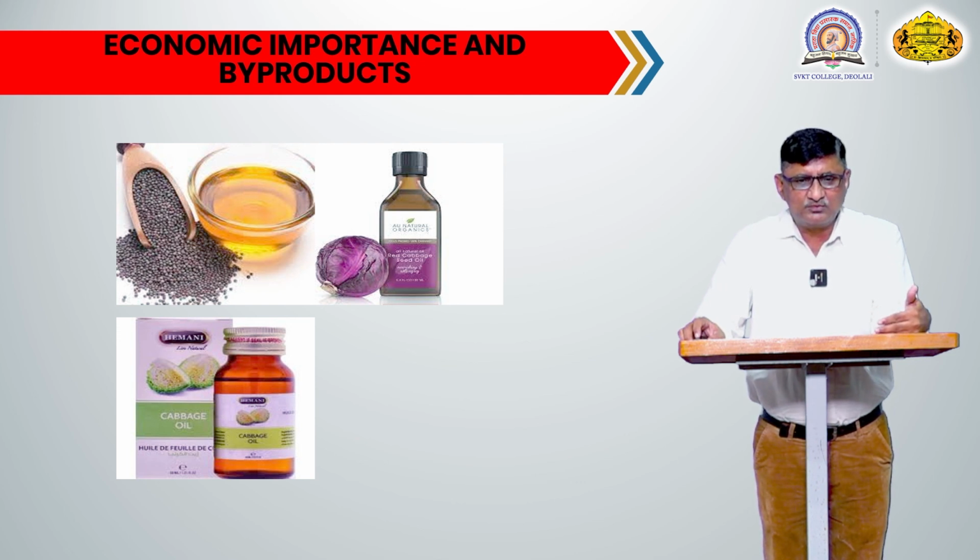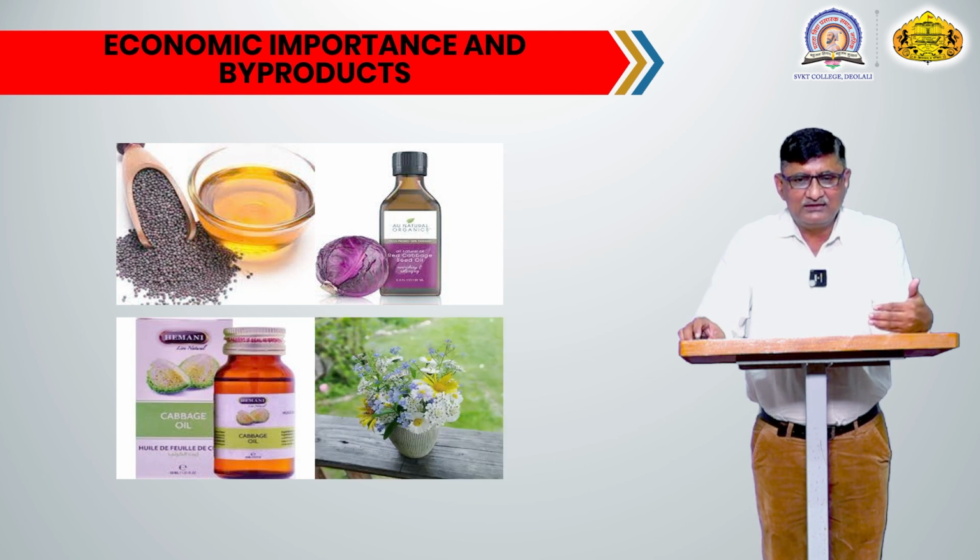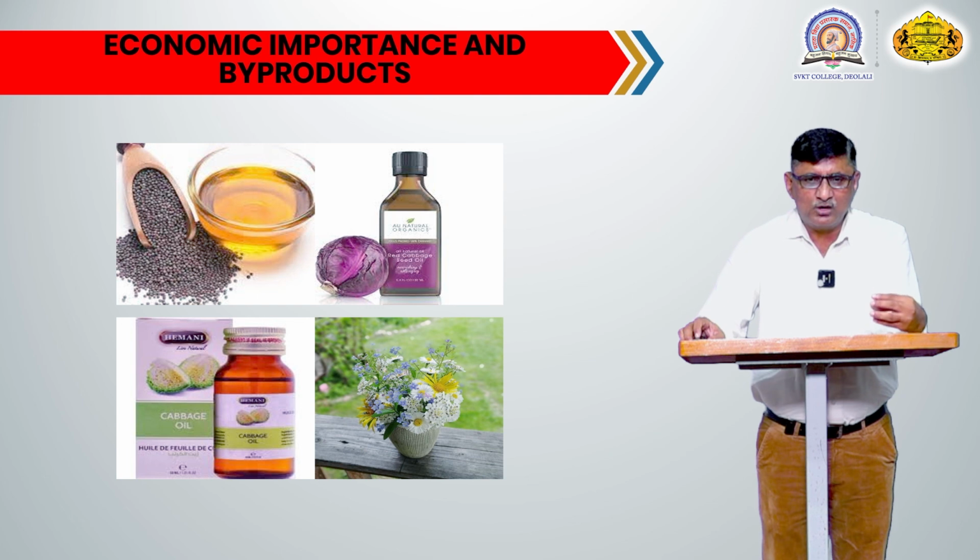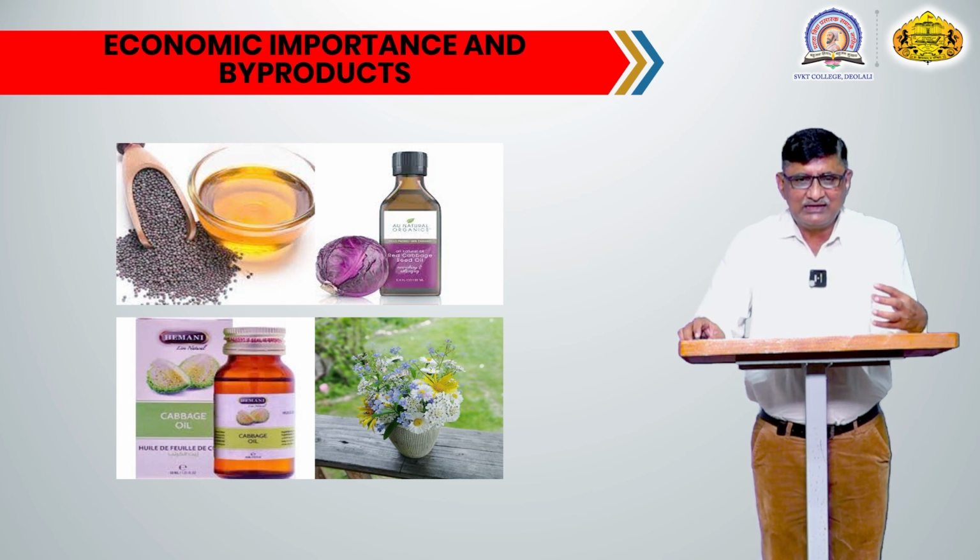Both kinds of cabbage, colored or non-colored, are crushed to obtain oils. And the candytuft plant is useful, as its flower bunches are used in flower arrangements. This is the view of economic importance at a glance.